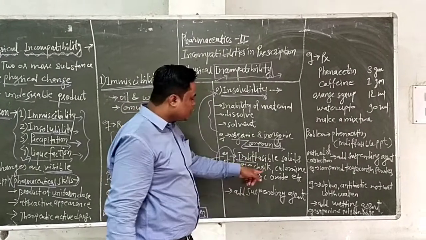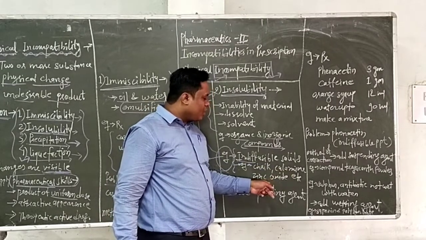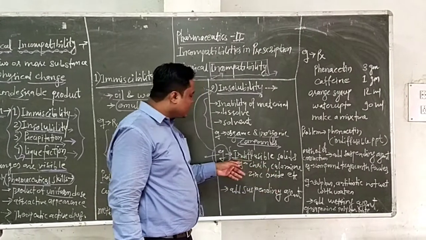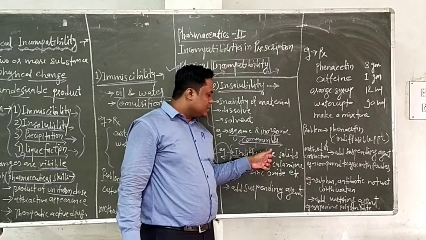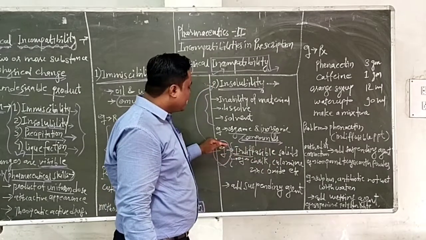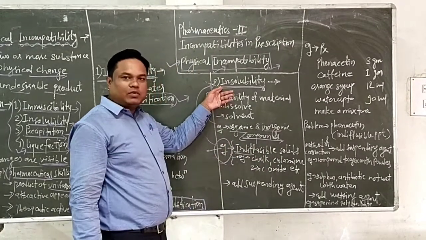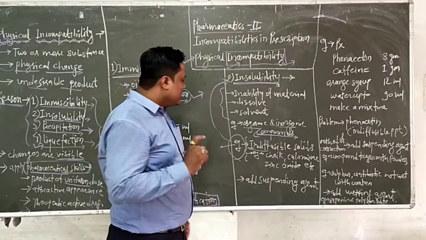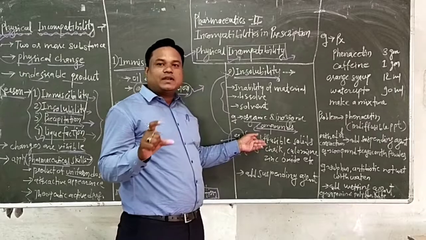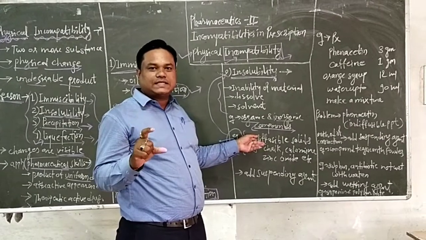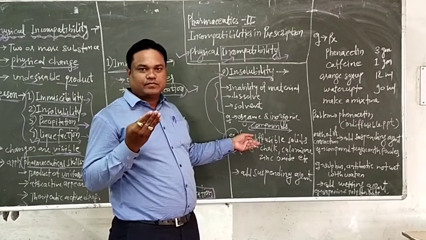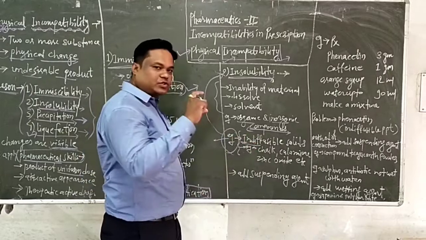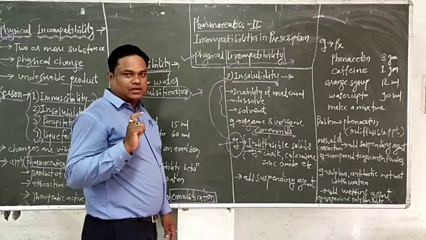For example, chalk, calamine and zinc oxide. Indiffusible solids do not dissolve in water, and even after shaking they do not diffuse. The solid particles do not diffuse from the liquid medium, the water. They stick to the bottom and form a hard cake.